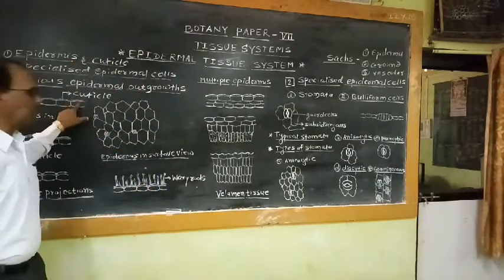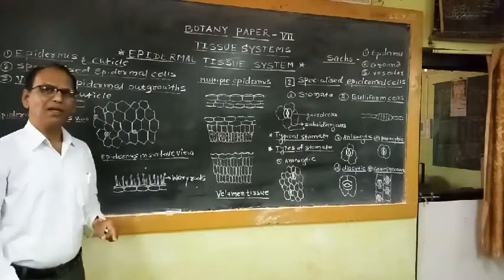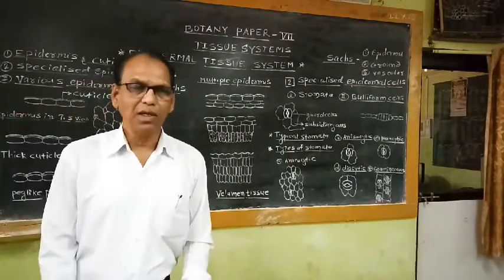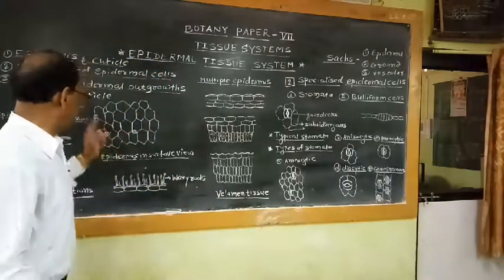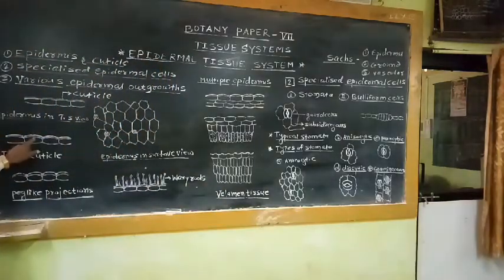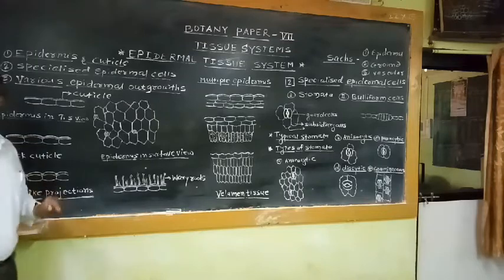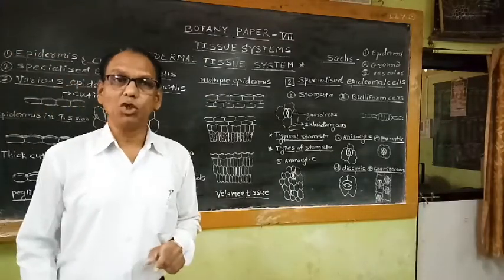The nature of the cuticle is different in different plants. For example, if you take mesophytic plants, the nature of the cuticle is thin. If you take xerophytic plants, the nature of the cuticle is thick. That means this is an example of a thin cuticle, and this is an example of a thick cuticle. This thick cuticle is generally observed in xerophytic plants.